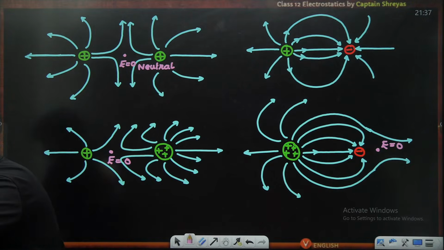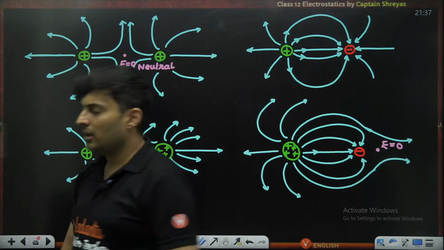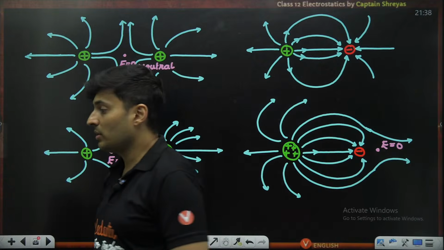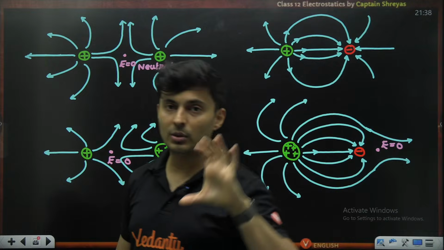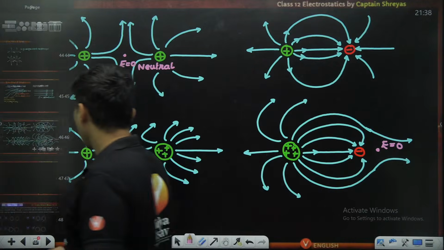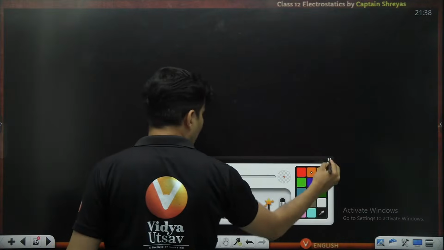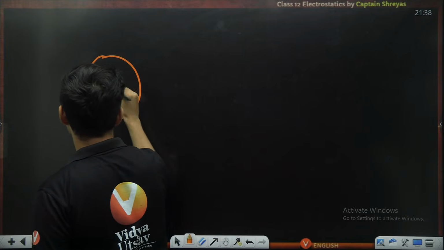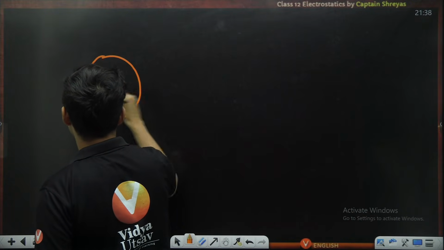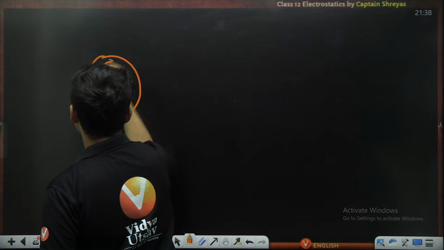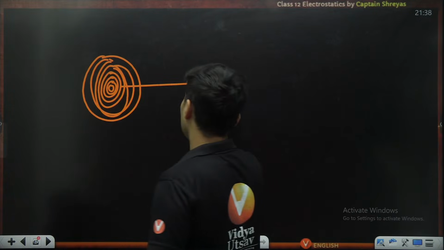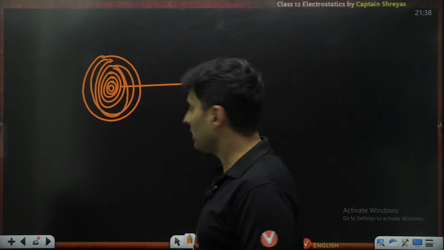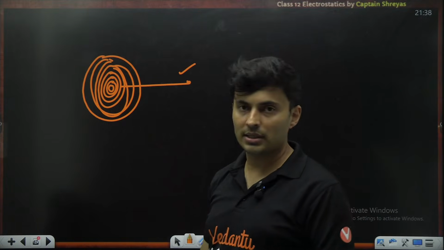Can we find the field by integrating a rod and rotating it with d theta? If yes, how can we integrate? Adarsh, that's a very good question which you asked. If you are trying to find the electric field due to a disk, you usually take rings and you integrate those fields due to the rings, and then you find the field due to a disk. Correct. There is nothing wrong in that.